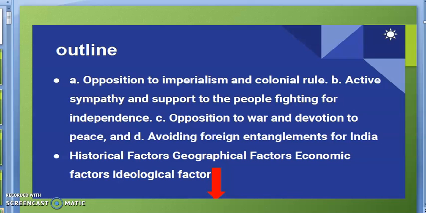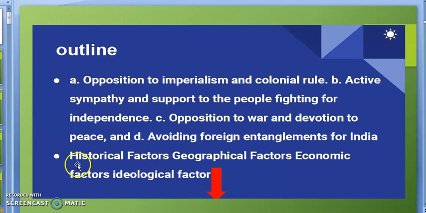Now, what were the features of India's foreign policy? India opposed imperialism and colonialism. India supported the people who were fighting for their independence. Whichever countries were fighting against colonialism, India supported those countries, maybe in Asia or maybe in Africa. India also opposed war, and wanted to avoid foreign interference.